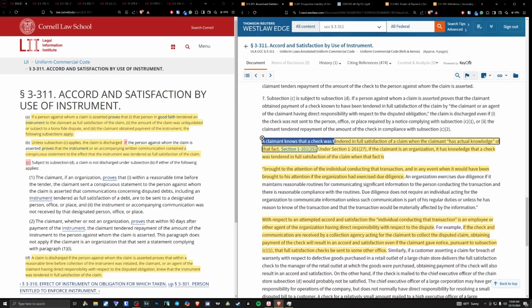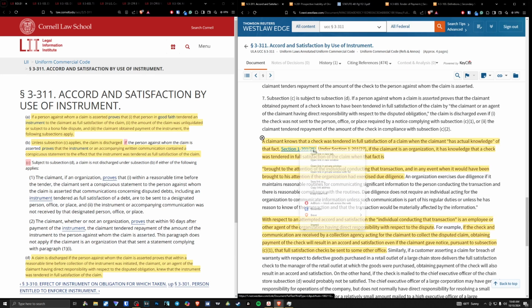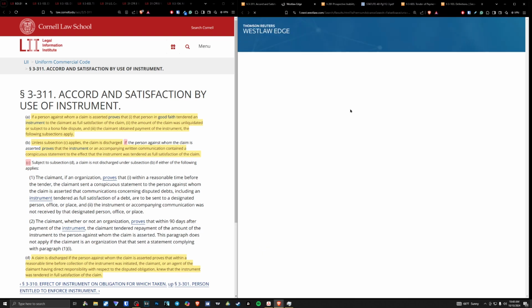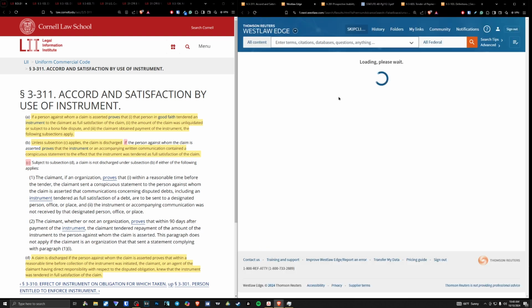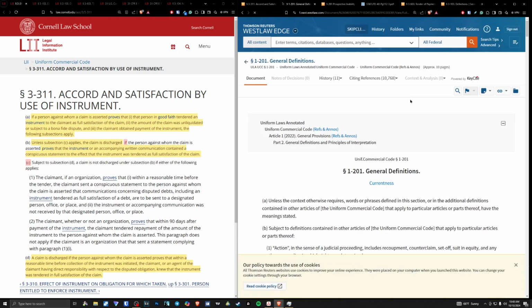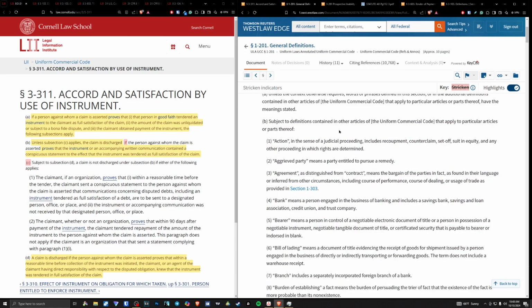A claimant knows that a check was tendered in full satisfaction of the claim when the claimant has actual knowledge of that fact. And then this discusses notice over in section 1-201 of the Uniform Commercial Code. You should obviously know everything that you see in Article 1 of the Uniform Commercial Code. You should know that one, okay? Whether or not you're operating in that or not.